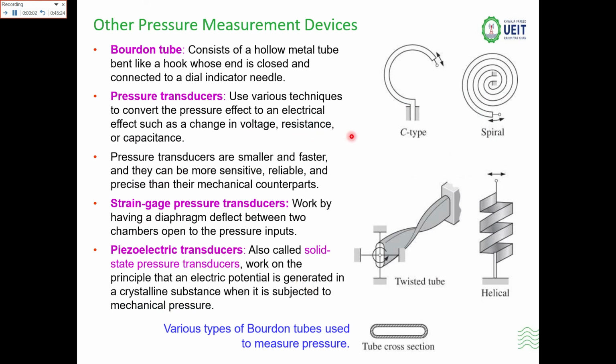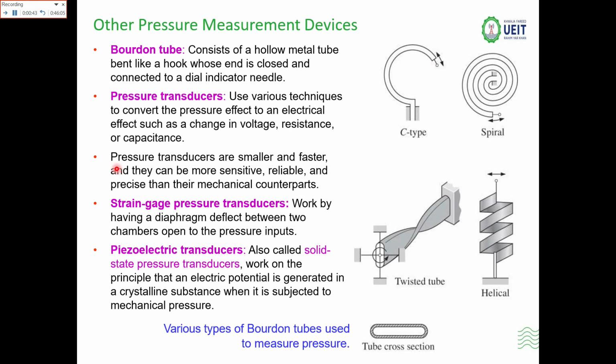Other pressure measuring devices are the Bourdon pressure tube, pressure transducer, strain gauges, and piezoelectric substances. Now the Bourdon pressure tube consists of a hollow metal tube bent into a hook-like shape, and it is closed and connected with a dial indicator. So it is also known as a C-type pressure measuring device. When the liquid comes in, due to the weight and the pressure of the liquid, this tube starts deflecting, and the needle is connected with this point, so the value is shown directly upon the gauge.